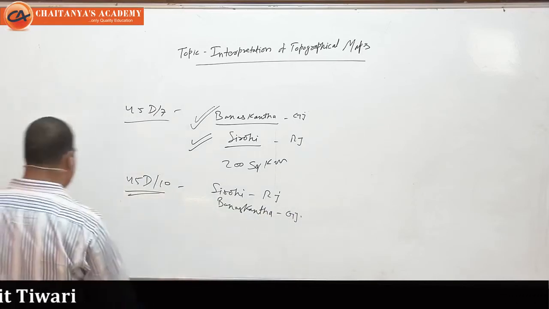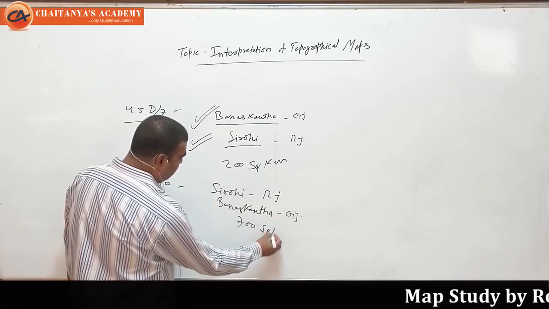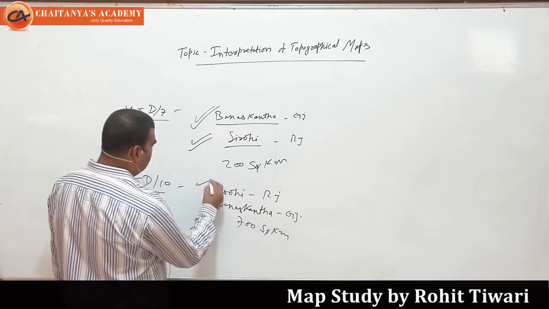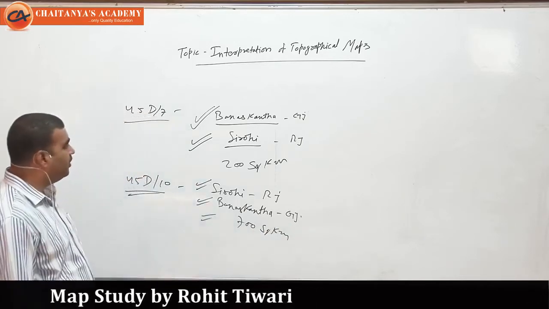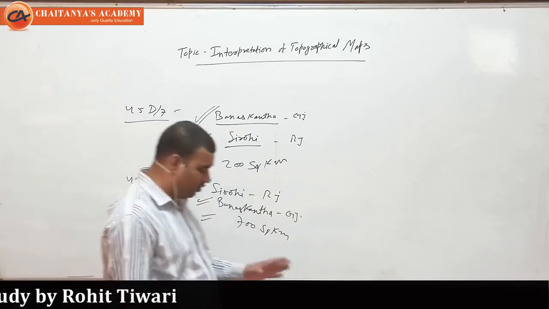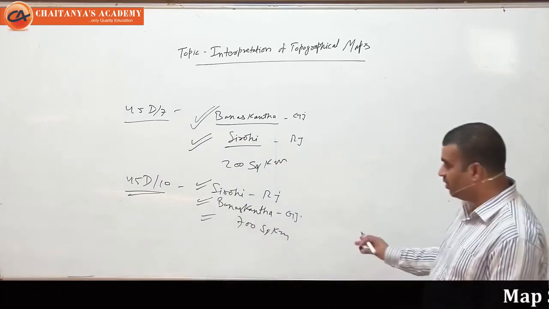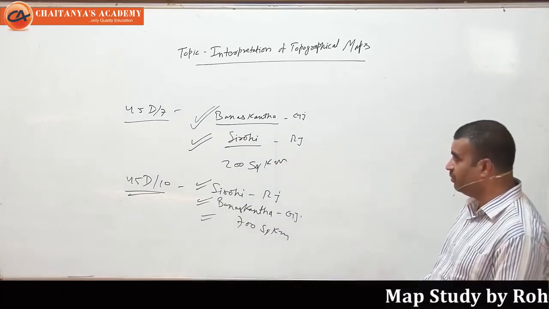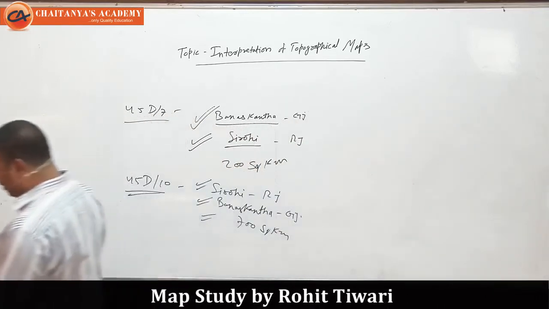This portion covers a total of 700 square kilometer area. So Sirohi, Banaskantha and 700. So somewhere you can understand 45D/7 covers only 200 square kilometer, and this covers 700 square kilometer area. Okay. So we have 45D/7 and 45D/10 only.